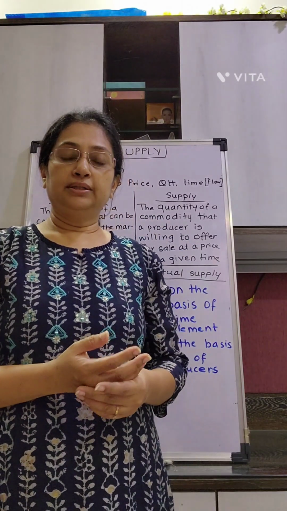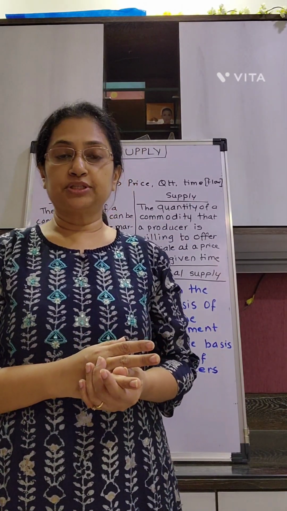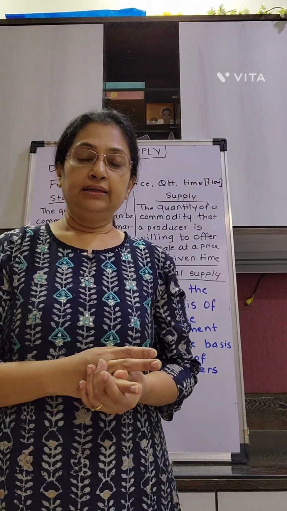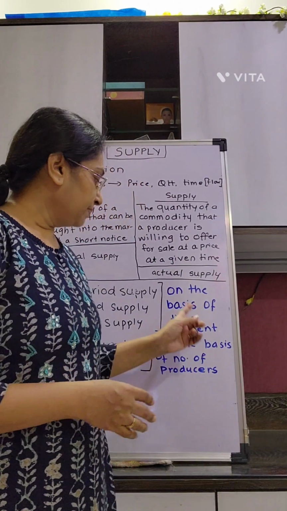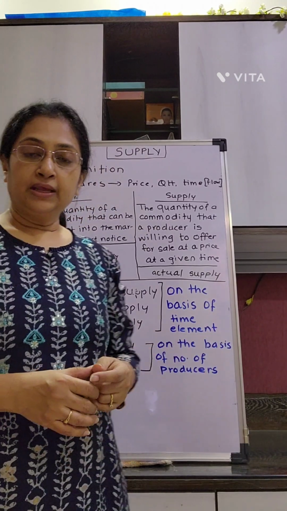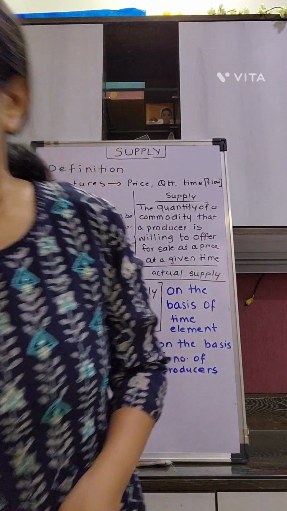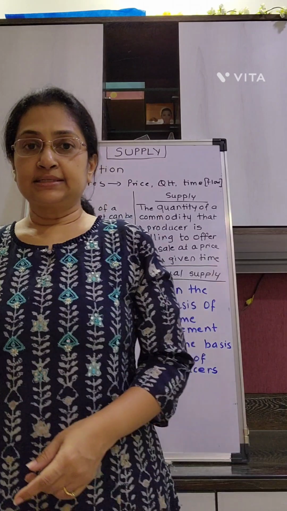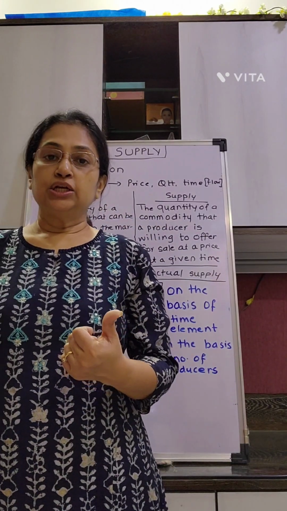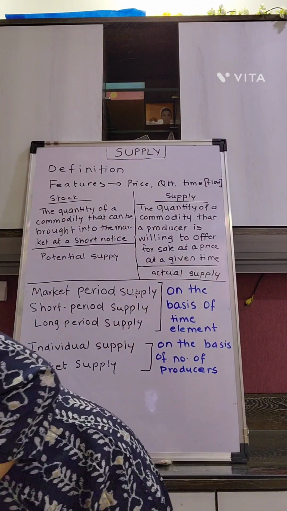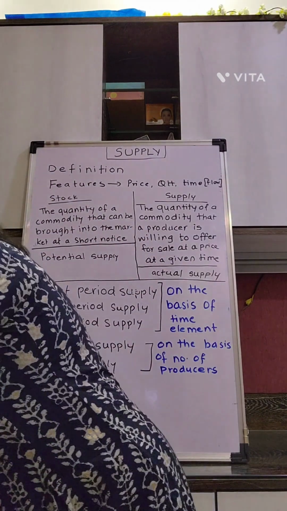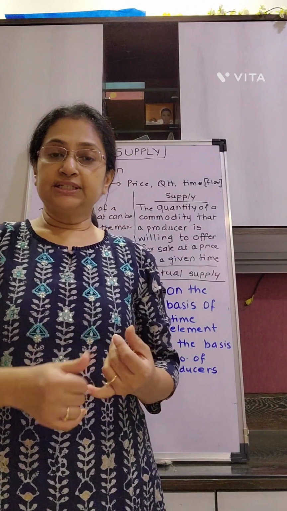Having understood the difference between stock and supply, we shall proceed now to understand the classification of supply. So we can classify supply on the basis of time element. On the basis of time element, we can classify supply as market period supply, short period supply, and long period supply.